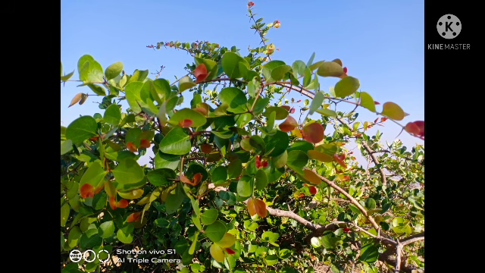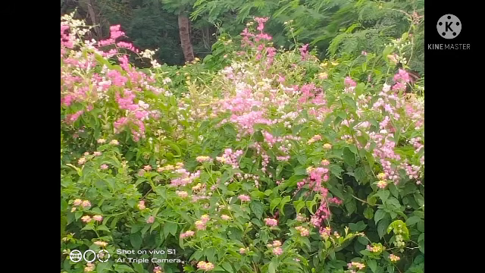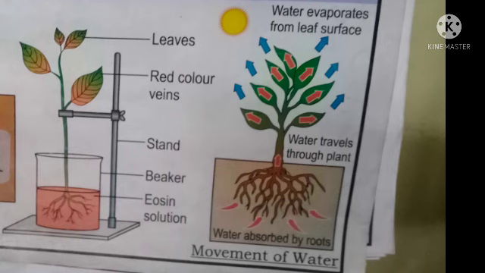Some movement which we have already studied in our previous lecture, those are root pressure, movement of water from root till the apex part of the leaves, and so on. Not only this, the water evaporates in upward direction, and from leaves the water is evaporated out of the plant. All these are the movements.